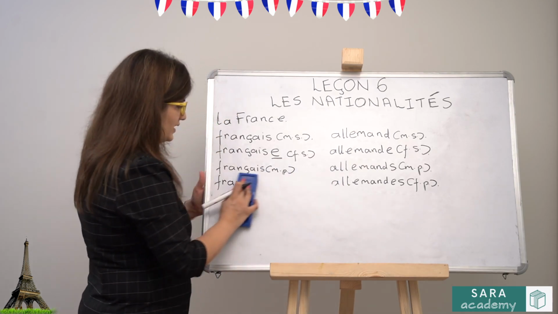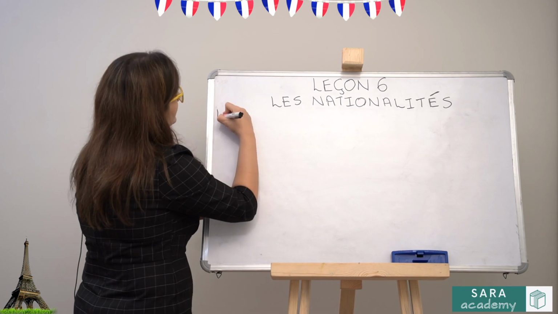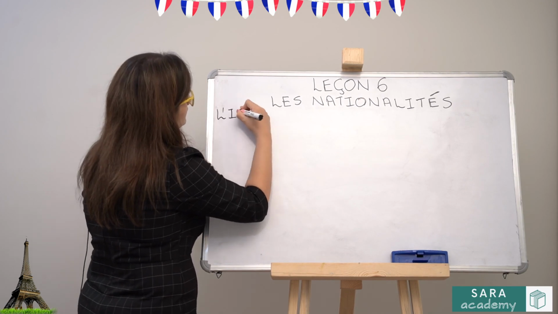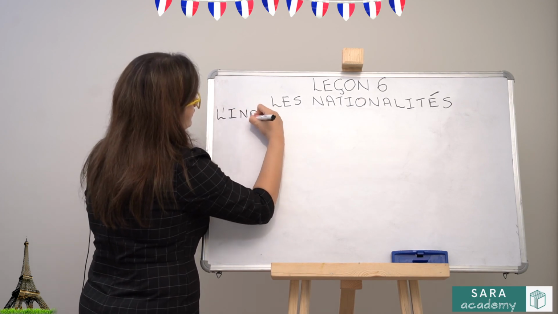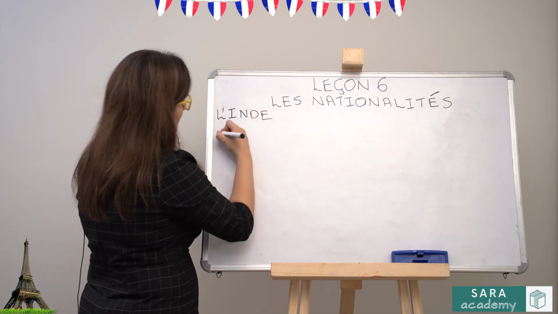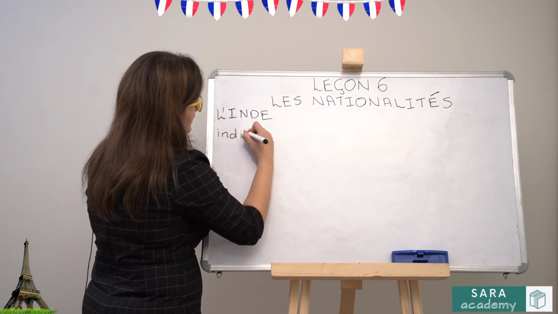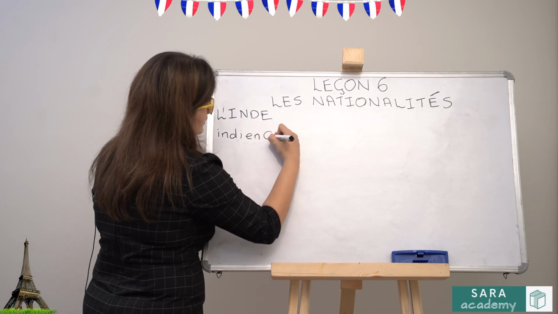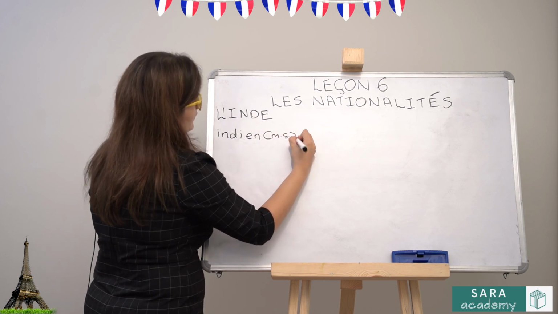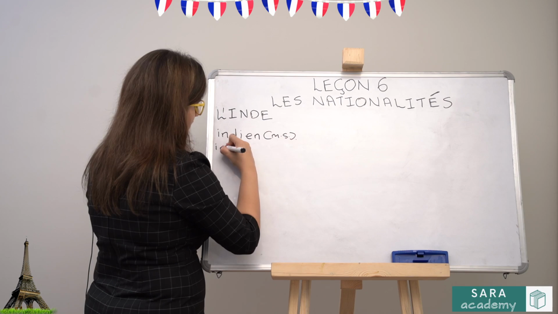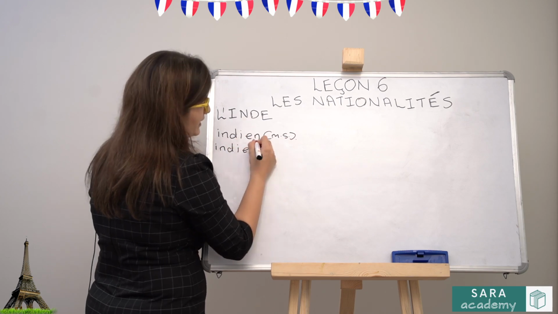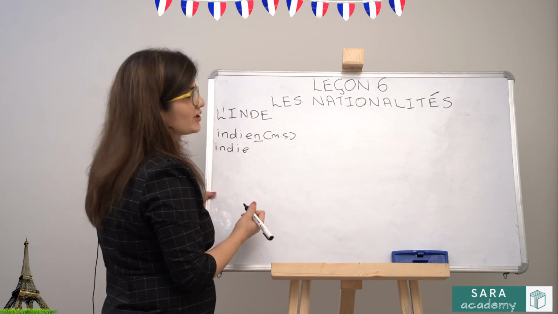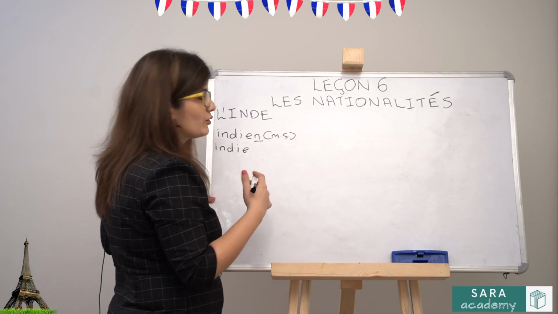Now of course there are certain exceptions. Let's take India. Now your masculine singular Indian is INDIEN. Your feminine singular is by doubling the last consonant, just like adjectives bon, gentil, gros that we did.